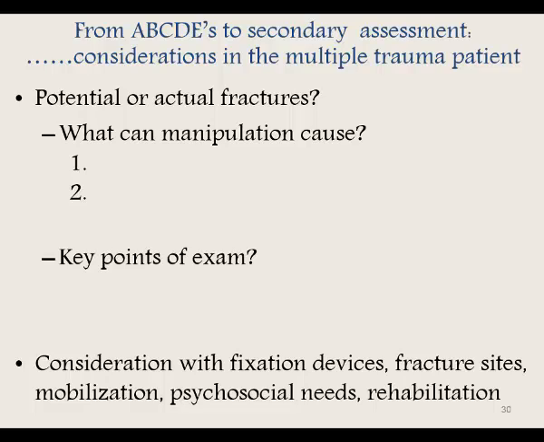Well, what are the key points of the exam? Inspect for fractures, angulations, shortening of the limbs, open wounds, changes in color, swelling. Muscle spasm may indicate a hidden injury. Check range of motion. Is there any crepitus? What about neurovascular checks? CMS. Please remember, do not move an obvious injured extremity to check for range of motion.